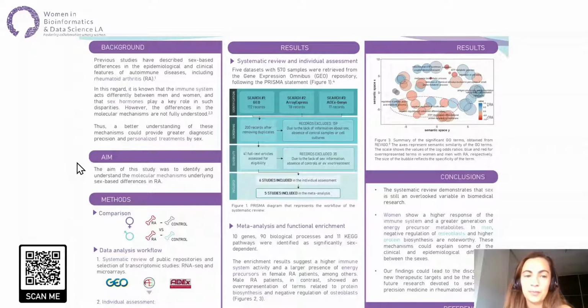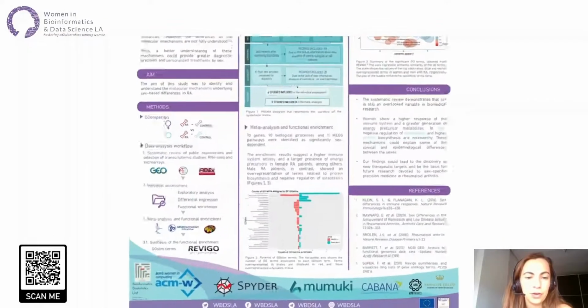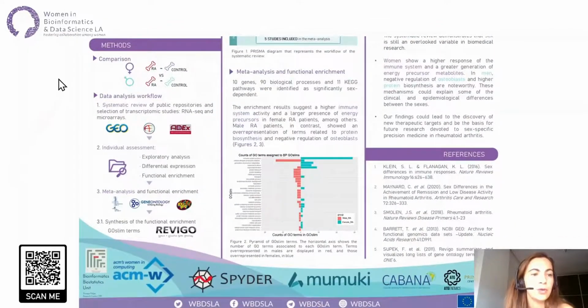Therefore, the aim of this study was to identify and understand the molecular mechanisms underlying sex-based differences in rheumatoid arthritis. So, to do this, we identified the differentially expressed genes between ill women and men, according to the comparison shown in the poster. As we can see in the flowchart below, the goal was achieved in 3 steps.